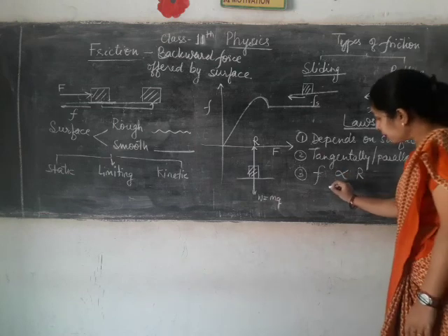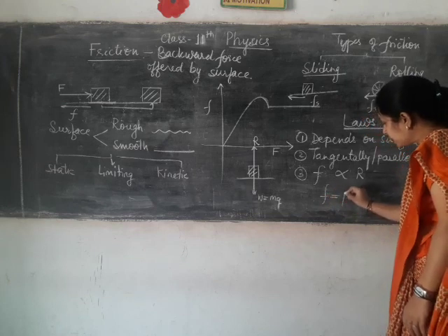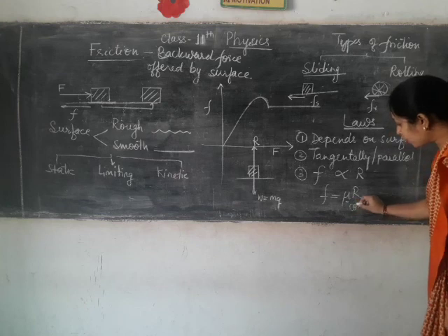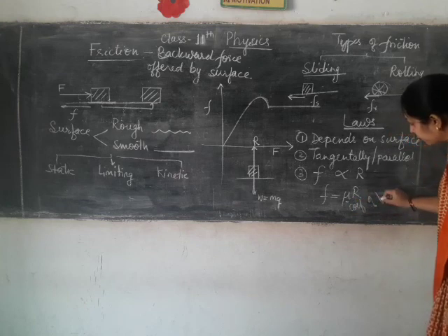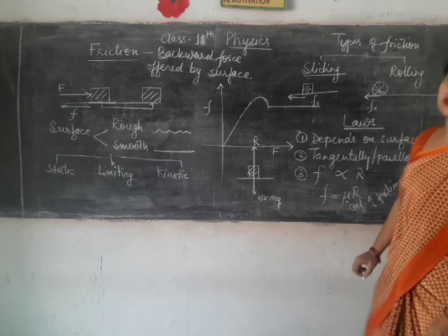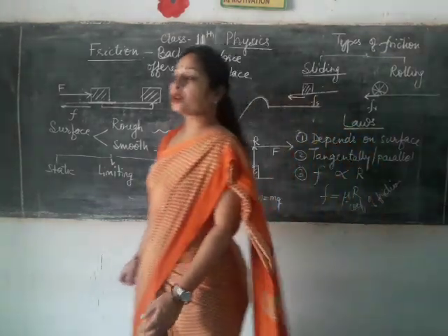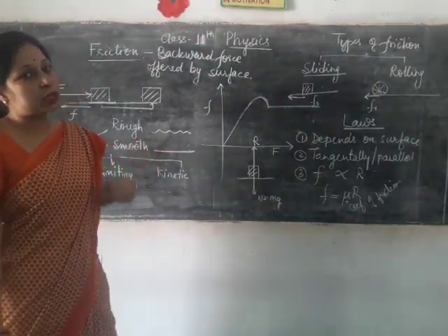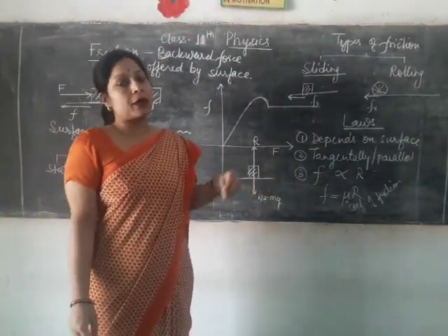But if you equalize this, it will be F = mu R, and this mu is called the coefficient of friction, or you can also say it is the constant of friction. So this is basically a relation which tells you how friction is related to normal reaction.